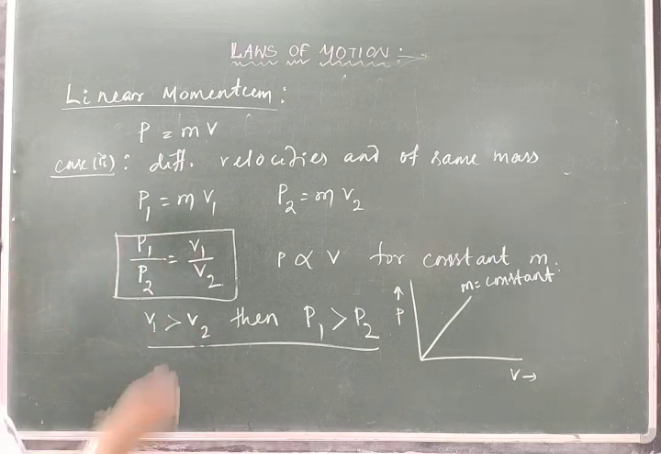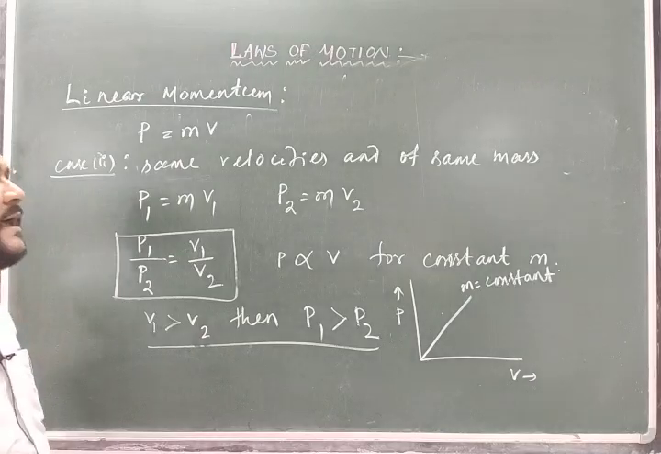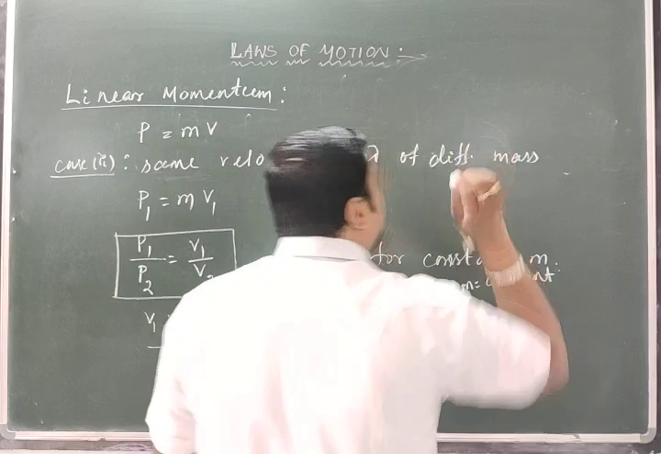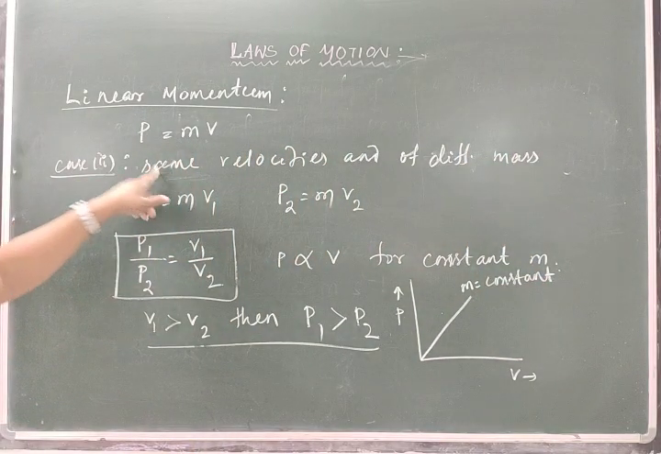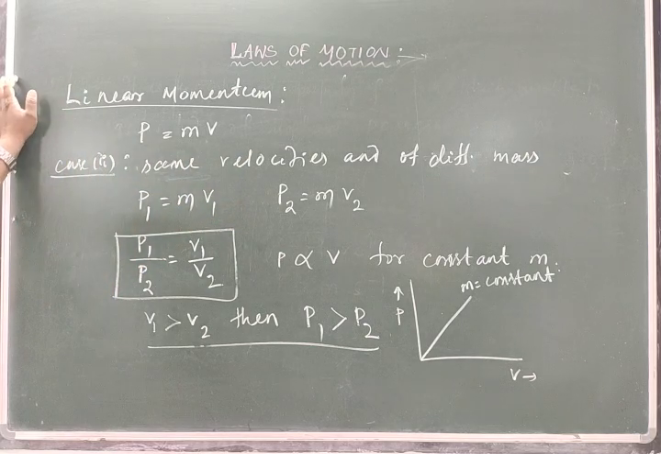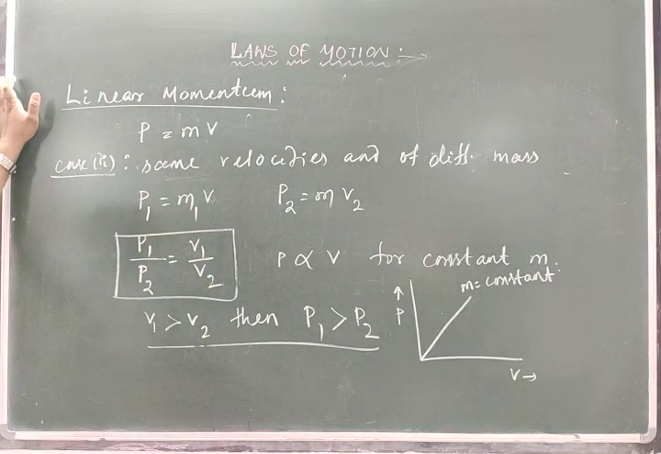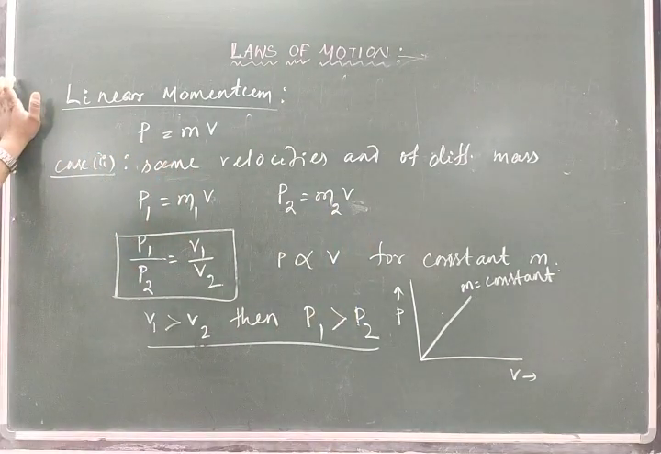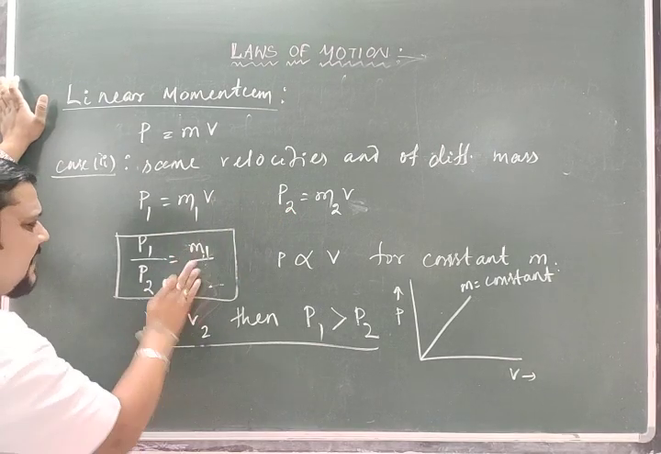The two bodies moving with same velocities and of different mass. So case 2, same velocities and of different mass. Then obviously the momentum will be different. So P1 is equal to m1 v, same velocity or speed. P2 is equal to m2 into v. So if you divide P1 by P2, that v gets cancelled. So I will get m1 by m2.